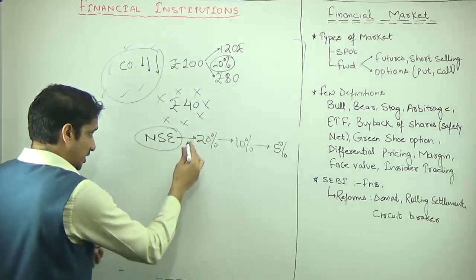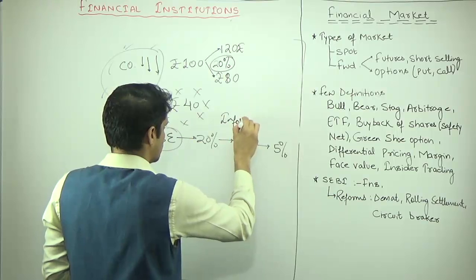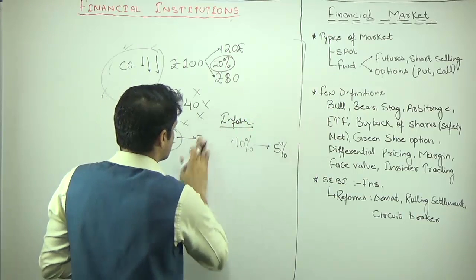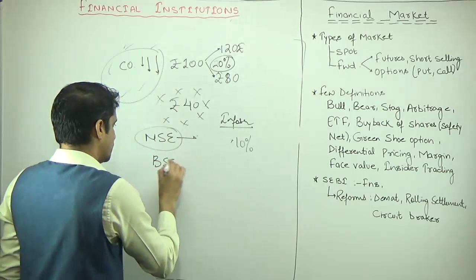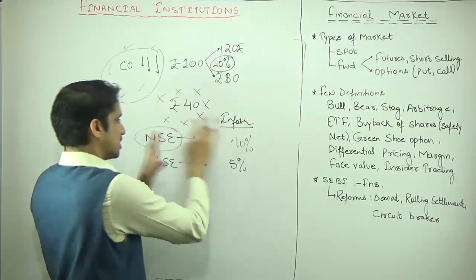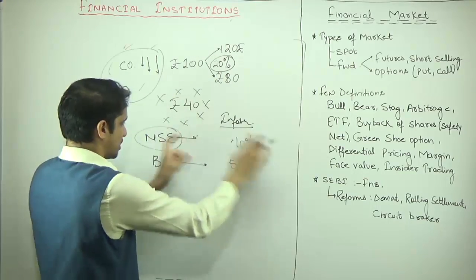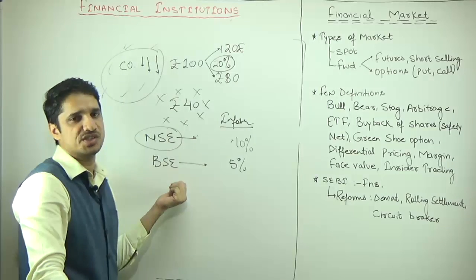It is possible that in NSE for this company Infosys, the circuit is 10%. Right now the circuit is 10%. And in BSE, the circuit for Infosys is 5%. Because this company-specific circuit breaker is being fixed by the respective stock exchanges.